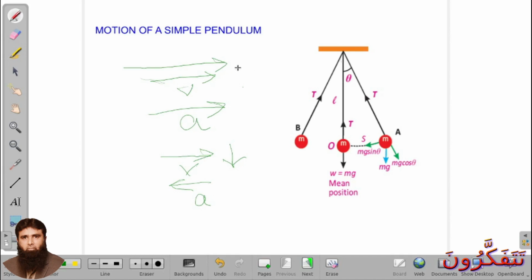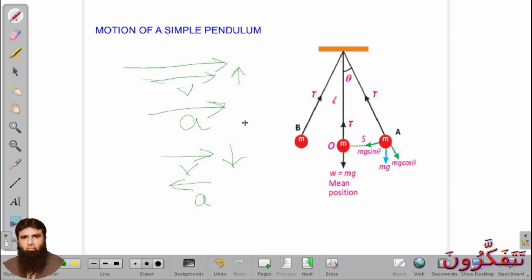Here velocity increases. Okay, but force and acceleration both have same direction according to the second law of motion. Whenever a force acts on a body, it will accelerate the body in the direction of force. So force and acceleration are always in the same direction.